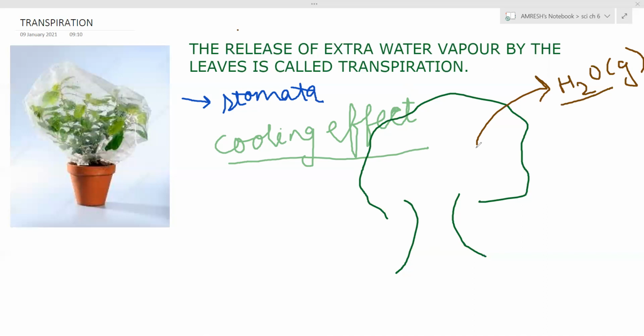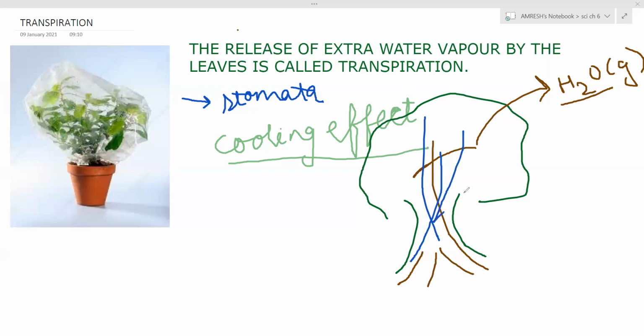So to fulfill this water requirement, transpiration induces a force in the root. It produces an extra force so that more water goes to the leaf. This is out of syllabus, but still, as it is given in your book, I am explaining it to you.